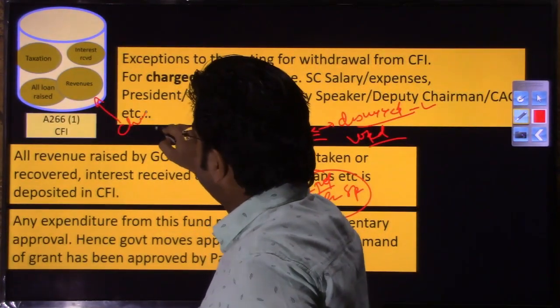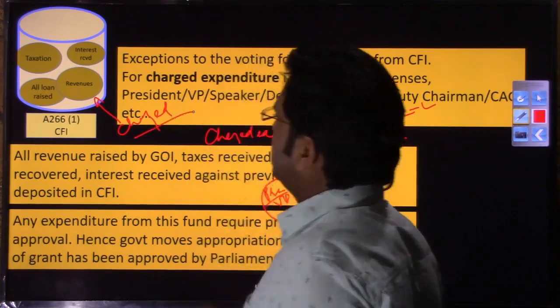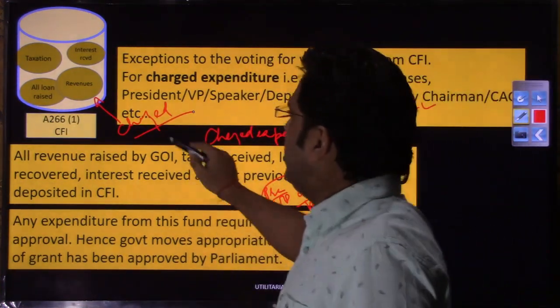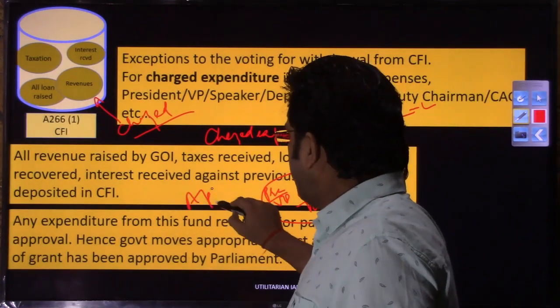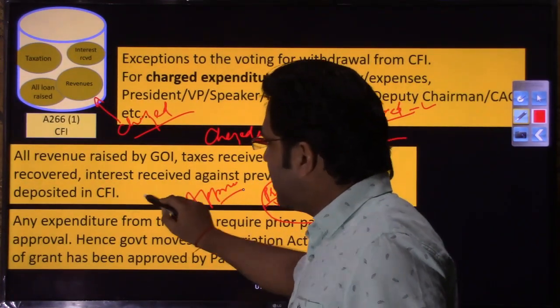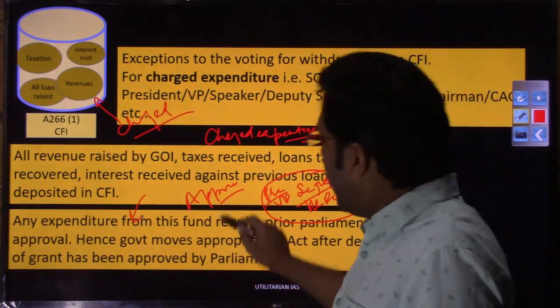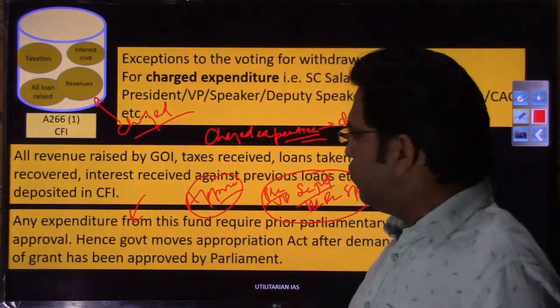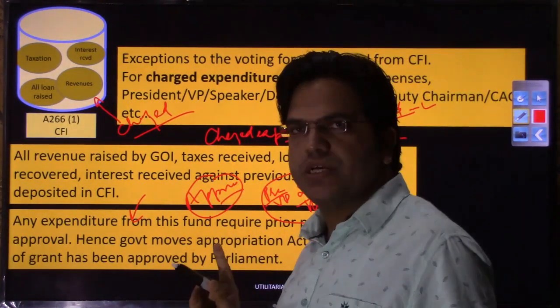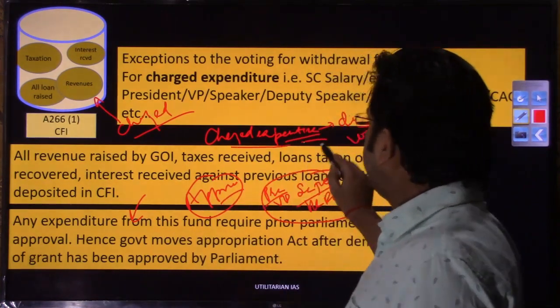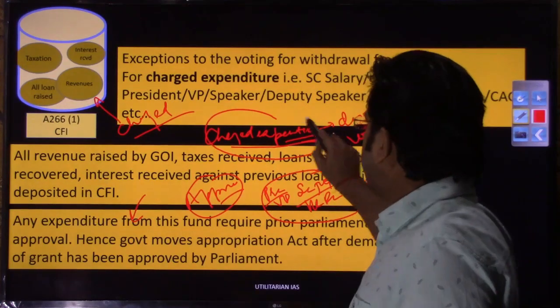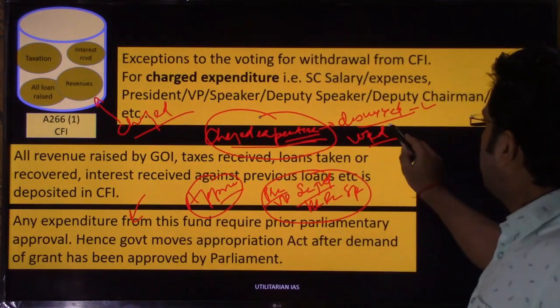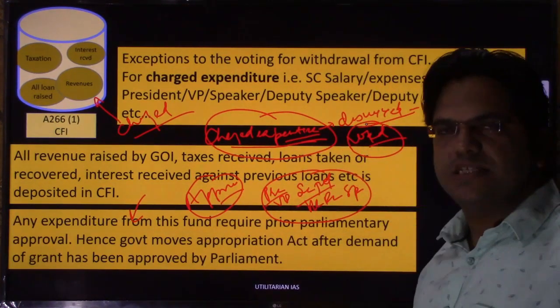The meaning of charged expenditure is that their salaries will not be voted on, right. When you are moving that Appropriation Act regarding the other expenditure, you have the discussion, right? You have the voting on that Appropriation Act. But as soon as you have declared that certain expenditure is charged expenditure, right, Parliament cannot have the voting on that charged expenditure.